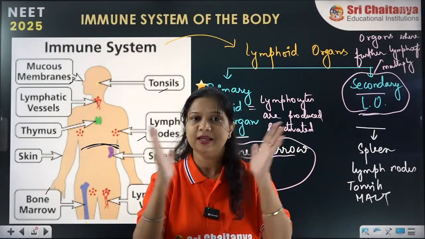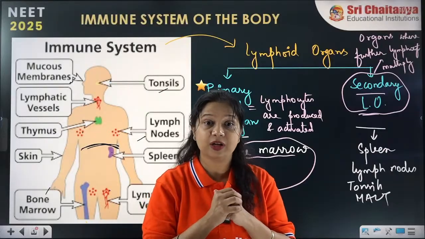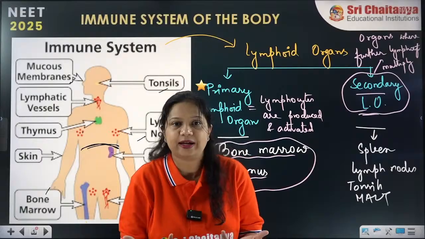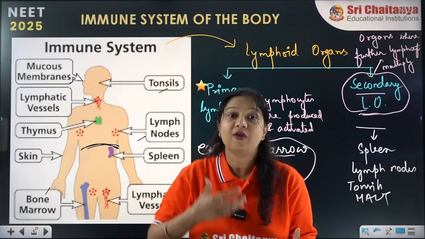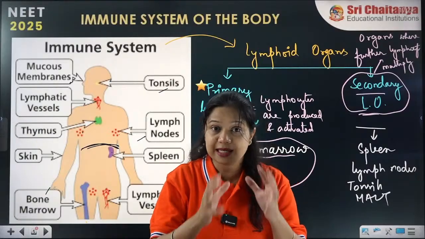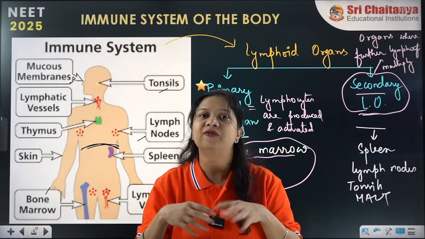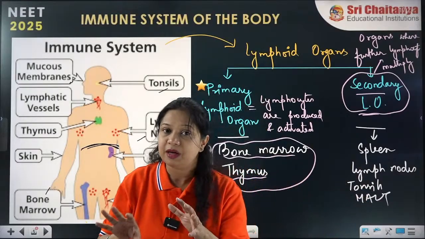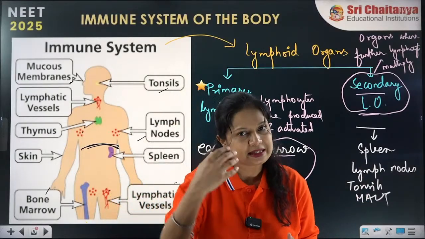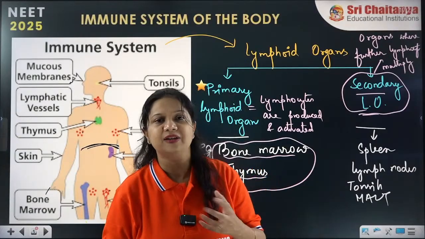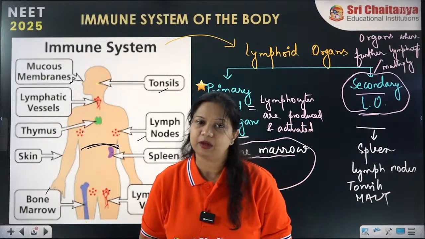So there will be a fight, and there will be a requirement of more antibodies and fighting cells, WBCs. From where are they coming out? These are coming out of our secondary lymphoid organs. Primary lymphoid organs give it for the first time, but consecutive times the secondary lymphoid organs provide us more and more activated cells, activated antibodies.